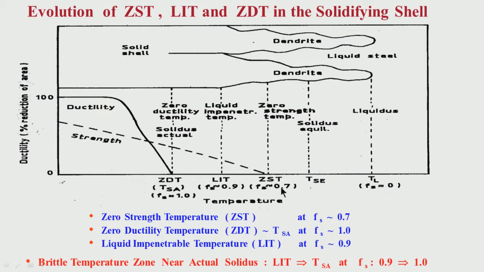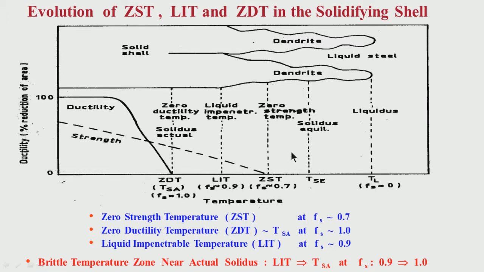Some people say this is 0.7, some people say this is 0.75 solid fraction when strength is evolving. But what is important to understand is that before solidification is completing, the strand has started developing strength.